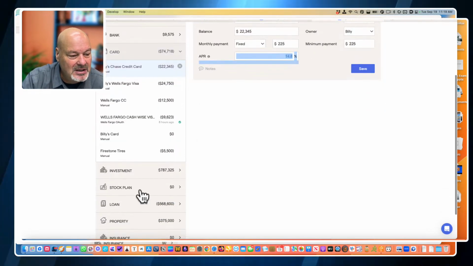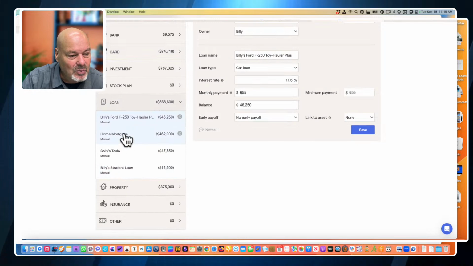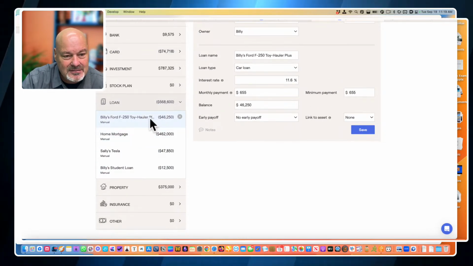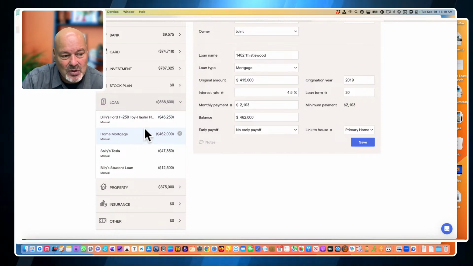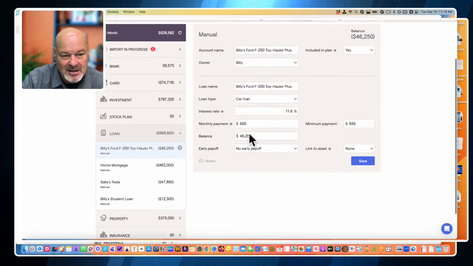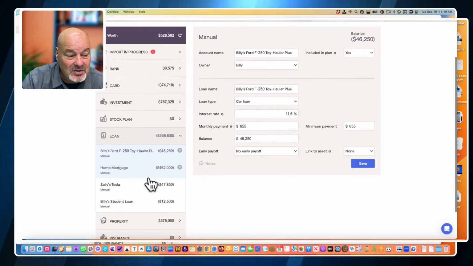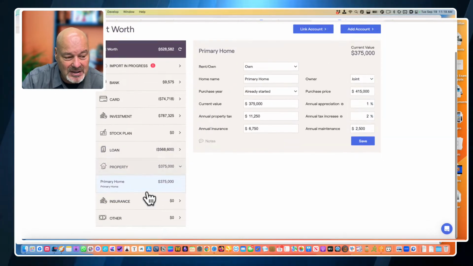The other one would be the loan, the mortgage. So we got a home mortgage, got Billy's car. So you got credit card, mortgage, and a car payment. And each of those are separate data cards, and you're going to set those up in your plan. You're also going to want to have a property.